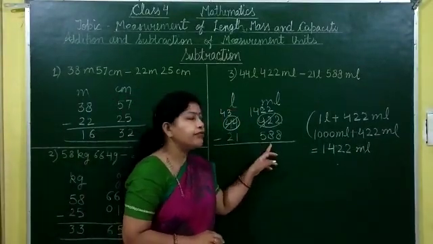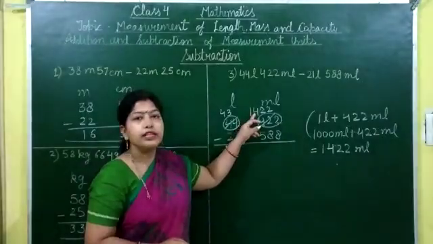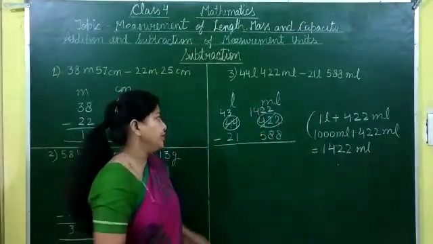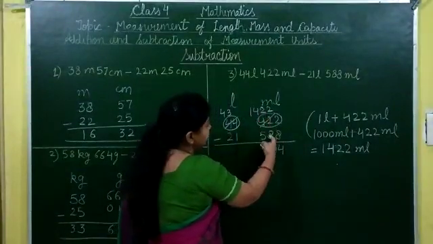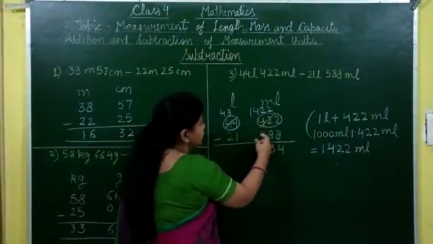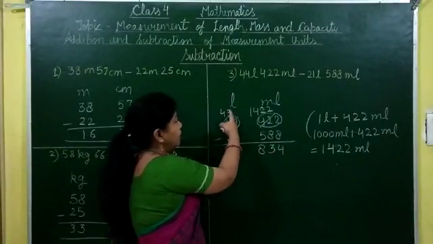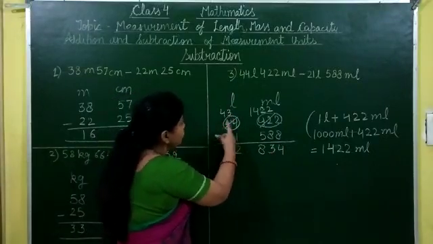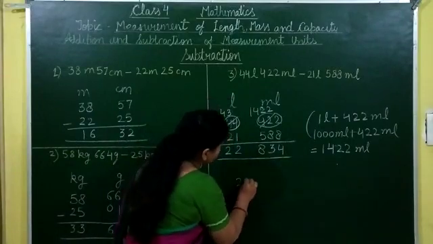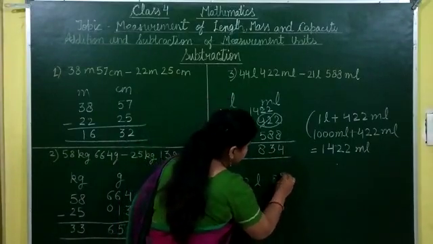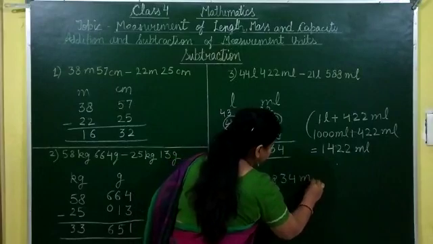Now we can subtract 588 from 1422. So here 12 minus 8 is 4. Again 11 minus 8, it is 3. Now 13 minus 5, 8. Now here 3 minus 1, 2. 4 minus 2, 2. So the answer is 22 liter 834 milliliter.